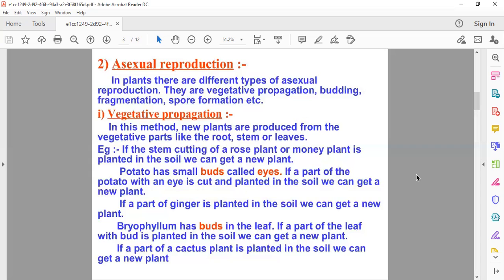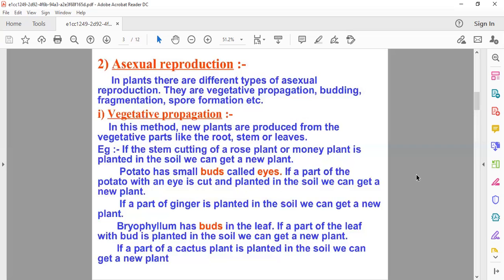So bryophyllum reproduces with the help of leaves. And if a part of a cactus plant is planted in the soil, we can also get a new plant out of it. So children, these are the ways we can grow new plants from vegetative parts like root, stem, or leaf.